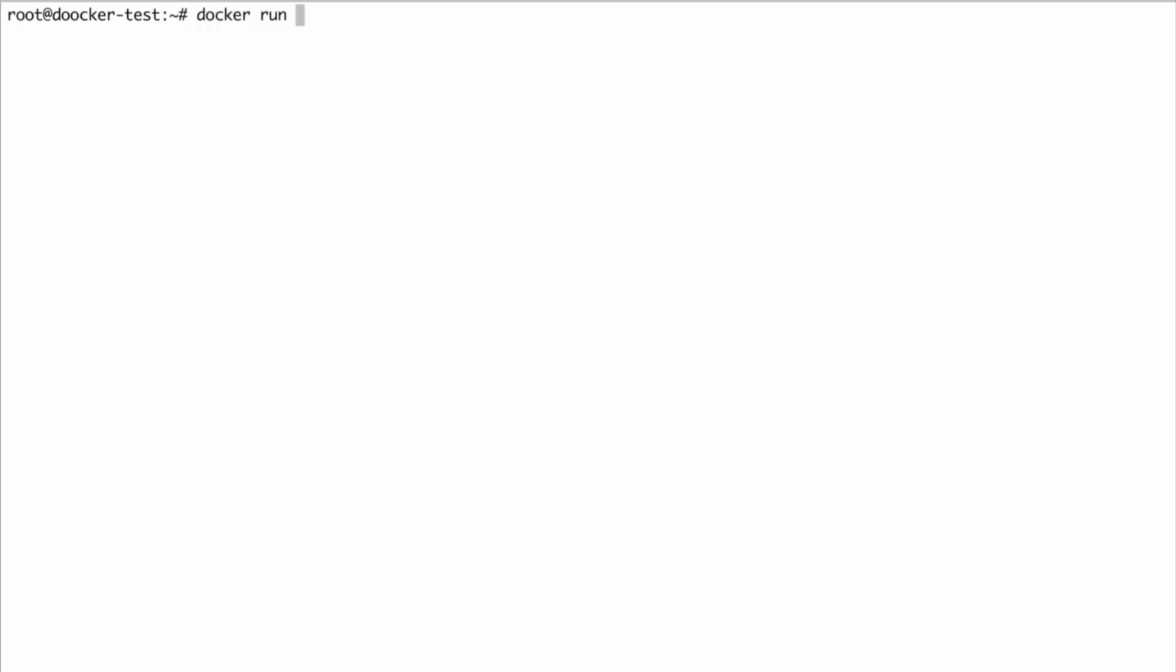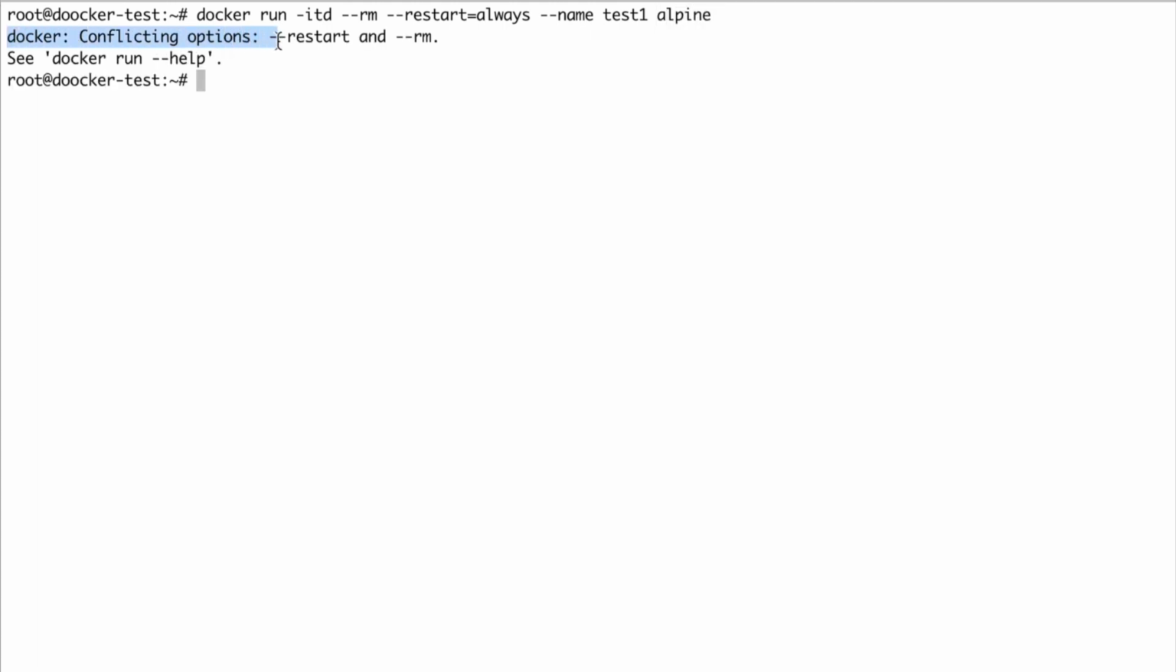Docker run -it --rm --restart always --name test1, and image will be my Alpine image. We can see this message from Docker saying conflicting options. Obviously, because restart and remove cannot be used together. Because restart will try to start a container as soon as it stops, and remove will try to remove the container as soon as it is stopped. Moving on to our next question.